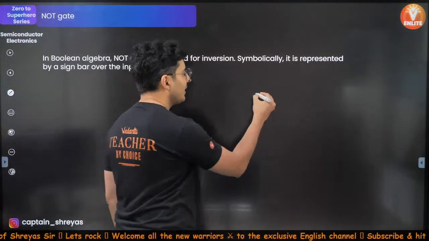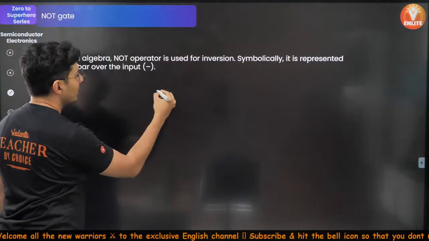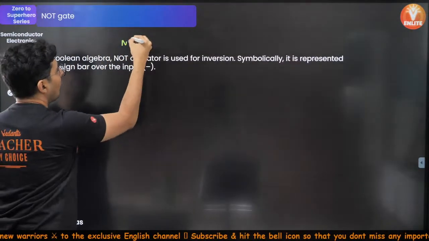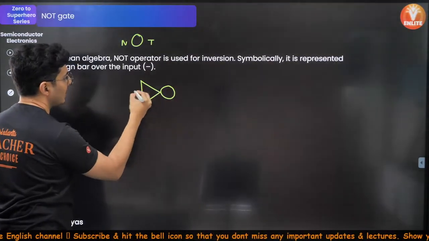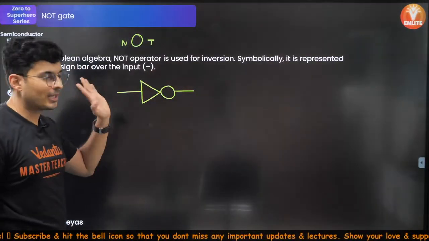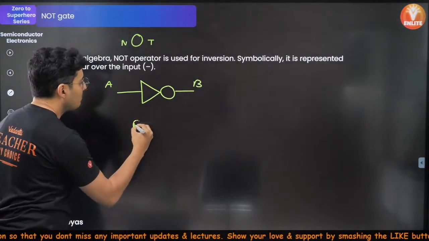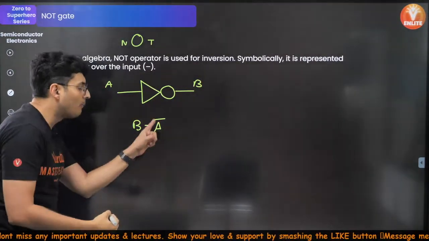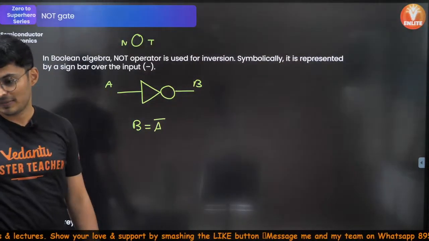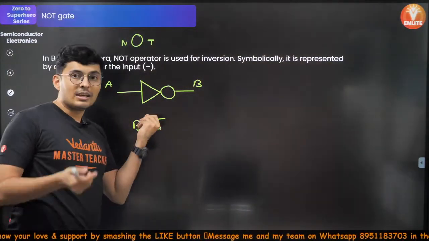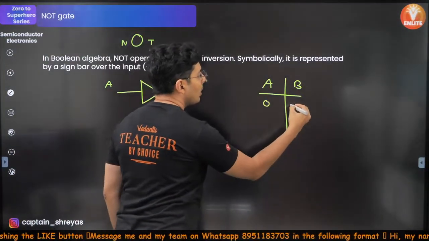Exactly opposite. There is only one input. The way to represent NOT, or remember NOT, that O in N-O-T, just remember that O and just put up a triangle. That's a NOT gate. So if this is input, this is output, then B is A bar. You put a bar, that bar says that you're negating it. It's like reverse. If the input is 0, the output is 1.